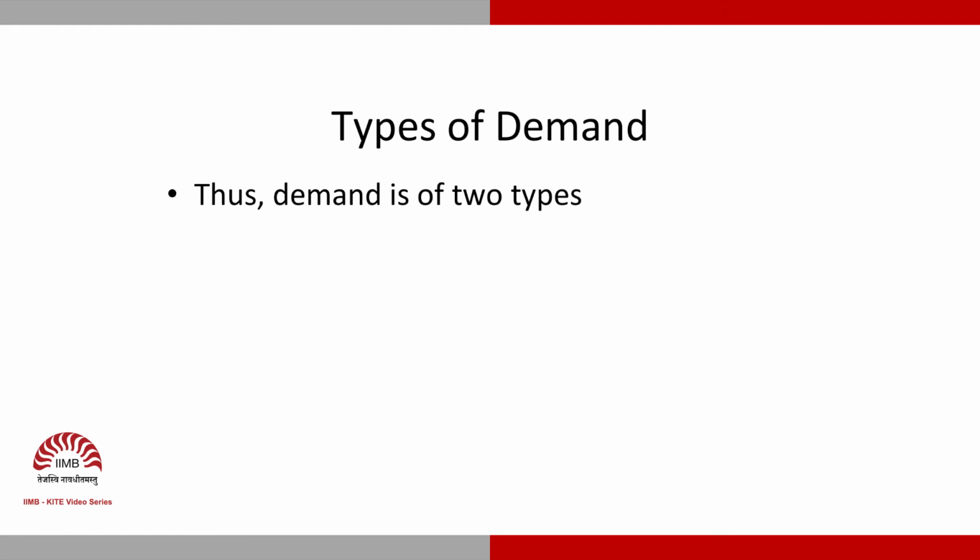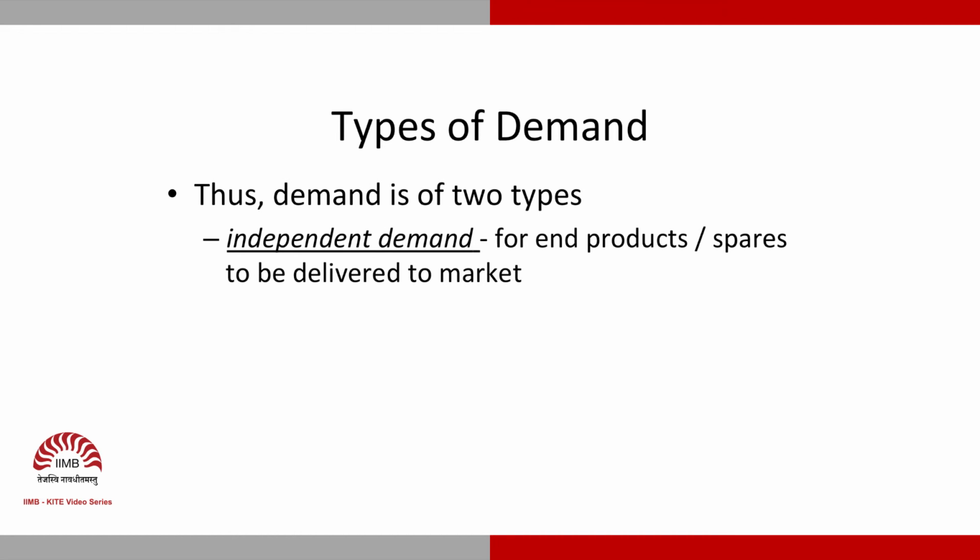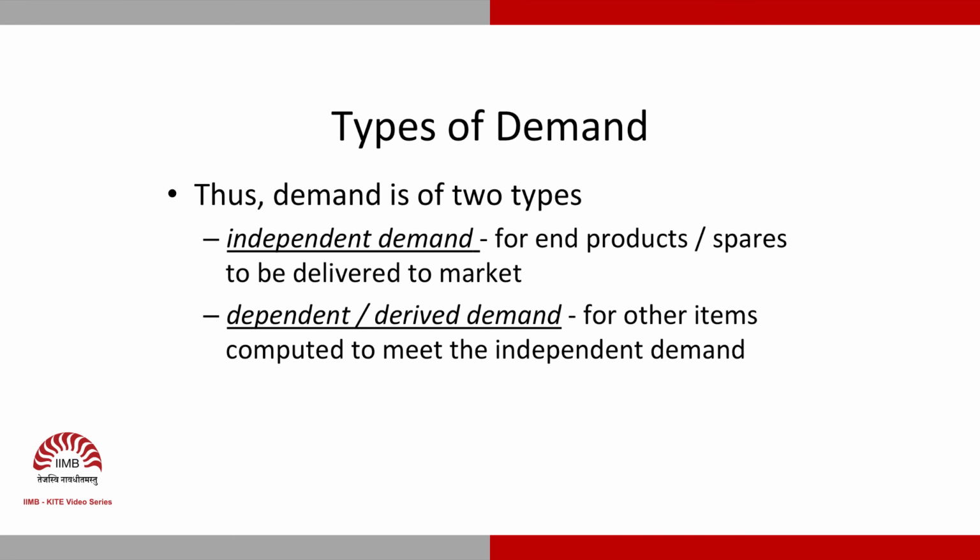So, in summary, the types of demand we are talking about are: 1. Independent demand. This is the demand for end products or spares that are to be delivered to the market. The other type of demand is dependent or derived demand. This is the demand for other items. This is computed to meet the independent demand.